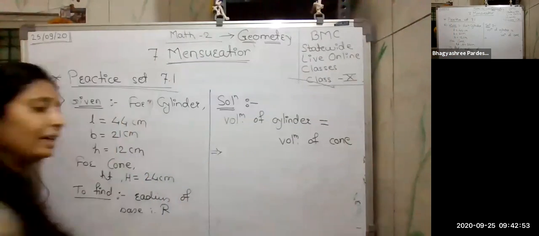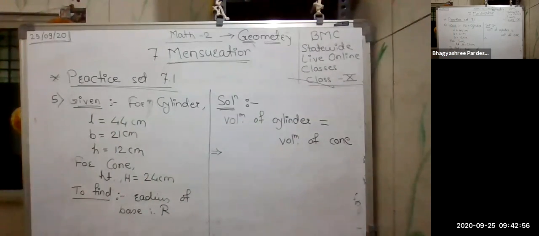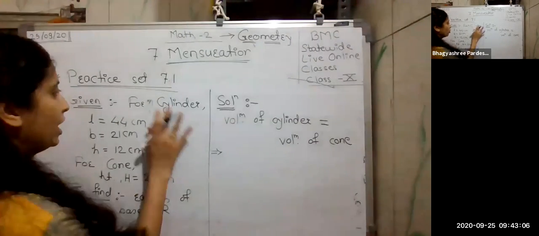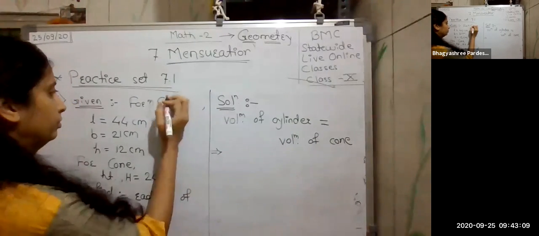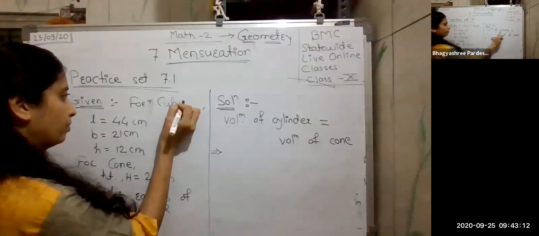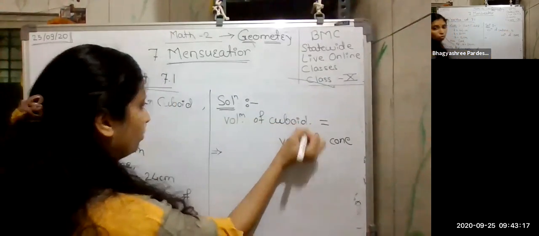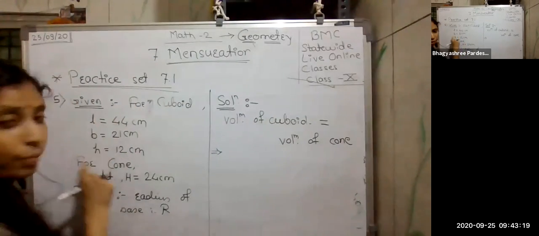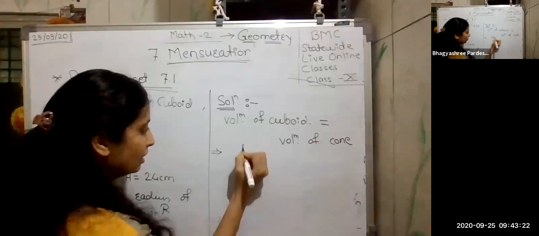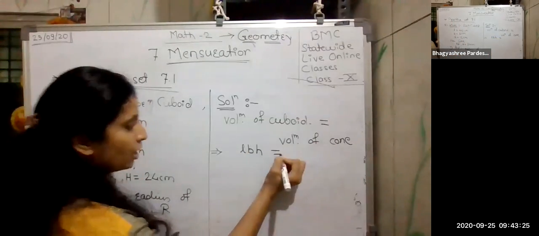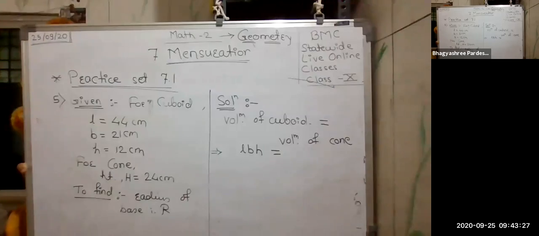So what is the volume of cylinder? Substitute the values and let's find out the values here. Oh sorry, not cylinder, we are given a cuboid. So volume of cuboid, measurement of all its sides, is length, breadth, height. And what is volume of cone? It is 1 by 3 pi r square h.